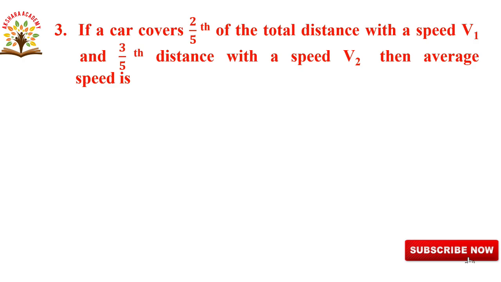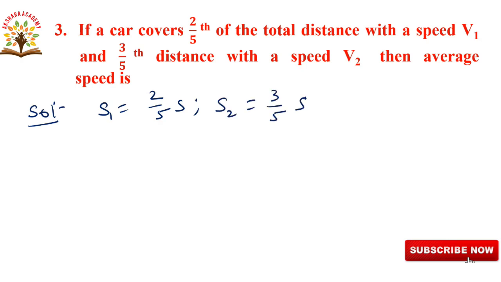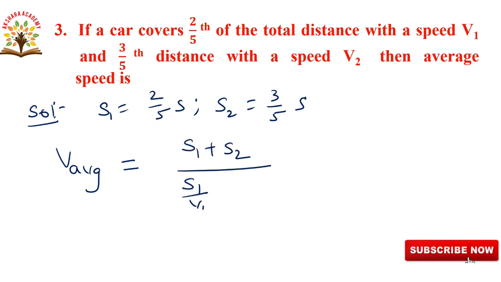So now we are writing the solution. S1 is equal to 2 by 5 S and S2 is equal to 3 by 5 S. So we write the average speed formula: (S1 plus S2) by (S1 by V1 plus S2 by V2).